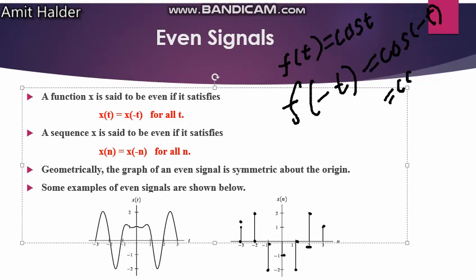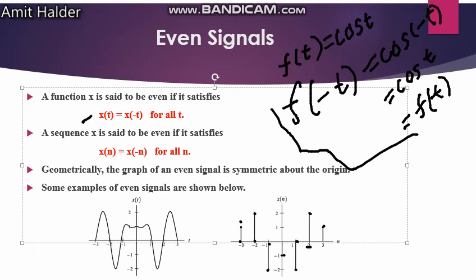Cosine t means that is f(t). So this condition applies really very well. So it is an even signal, an even function.